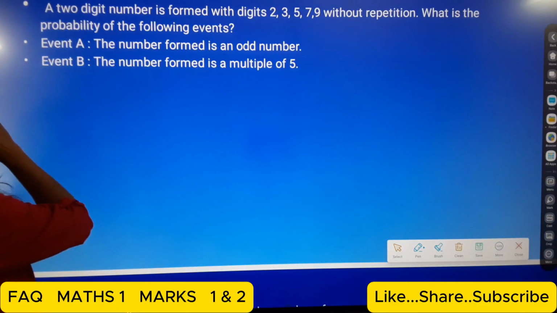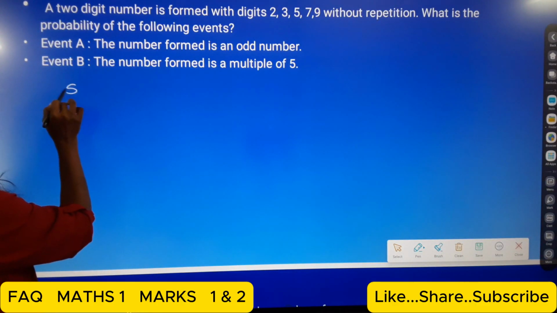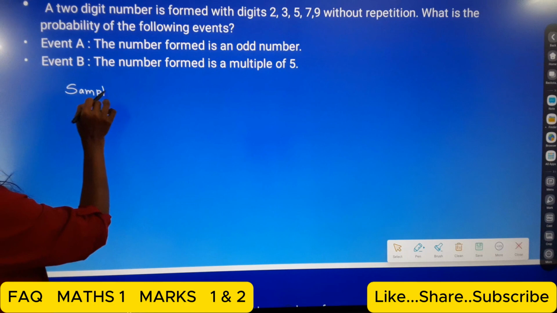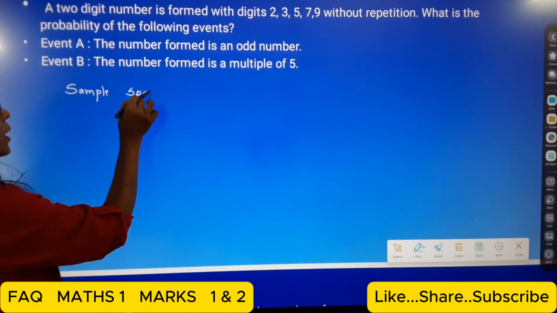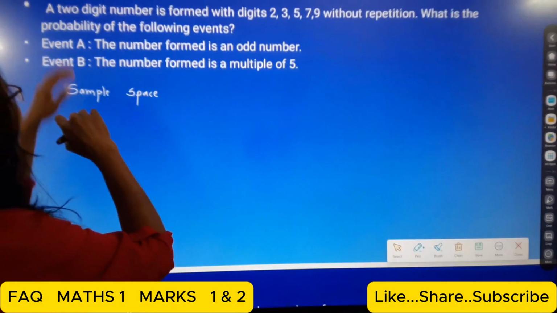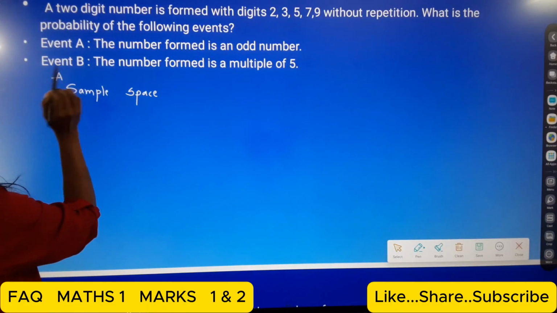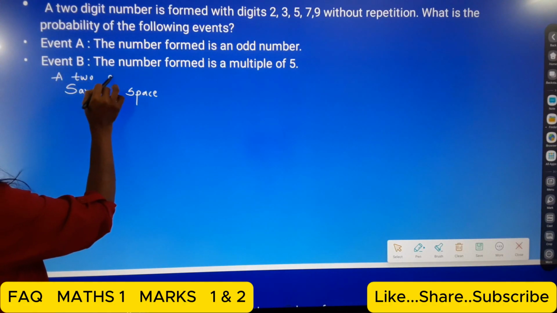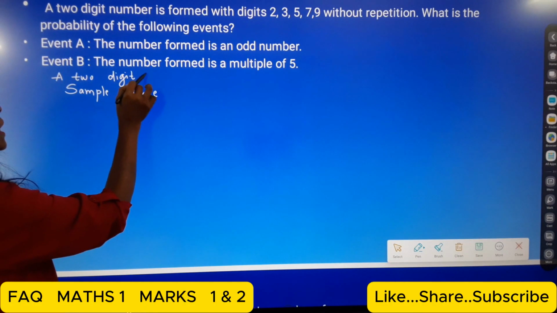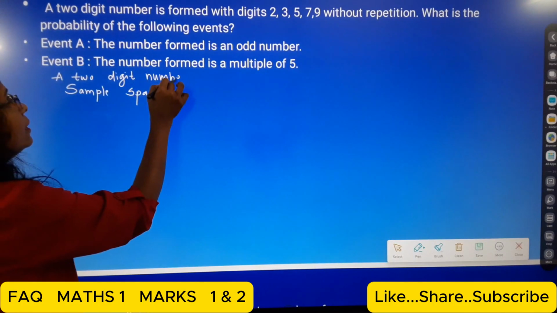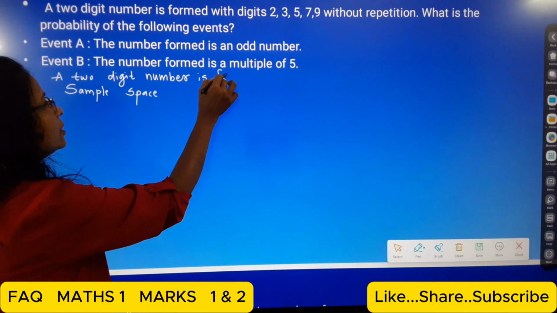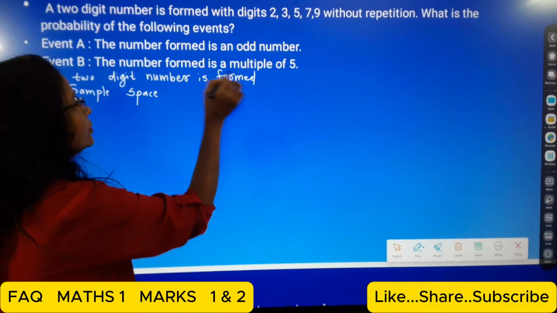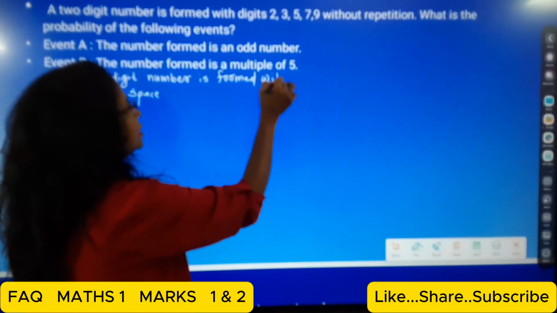So first I write here, sample space. First write the given: a two-digit number is formed without repetition.